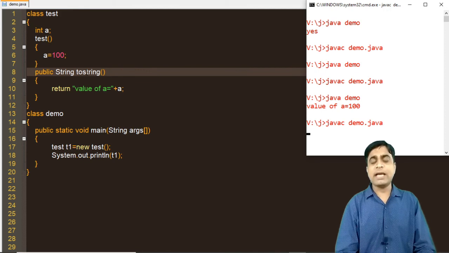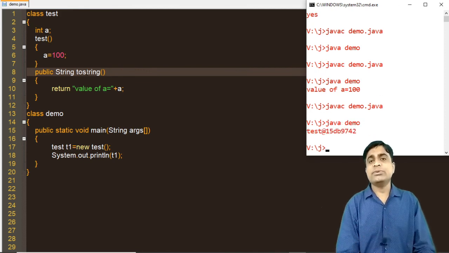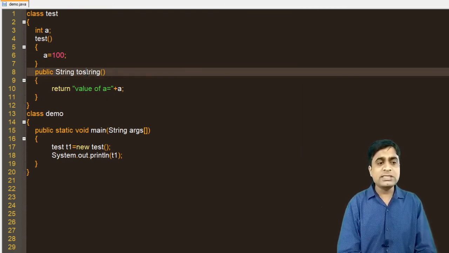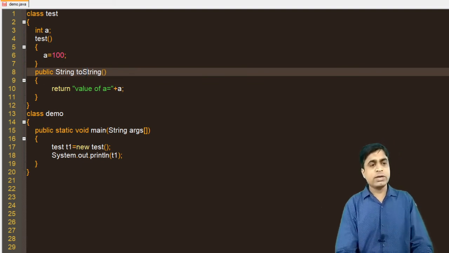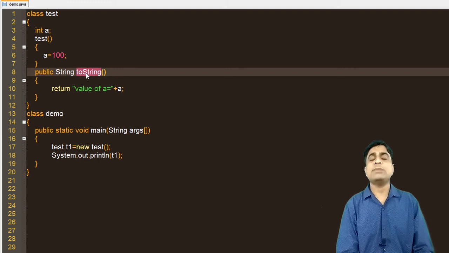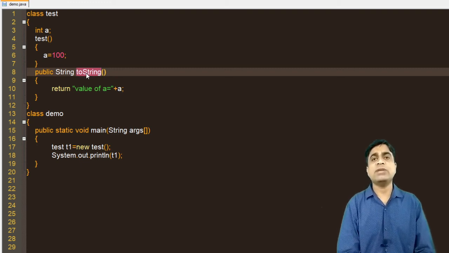At the same time, this will not print the value. This will print the address of that particular object. This will not print this method, because here the s is small. So you need to override it with no spelling mistake, because Java is a case sensitive language.